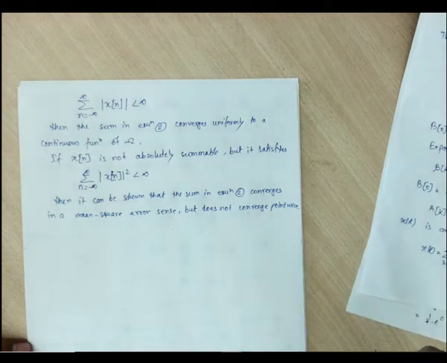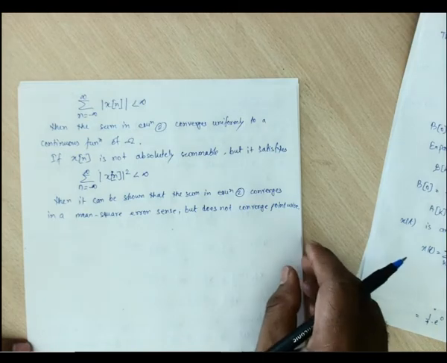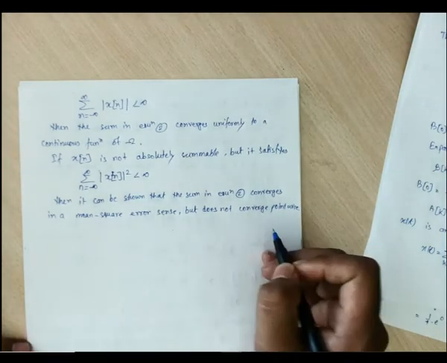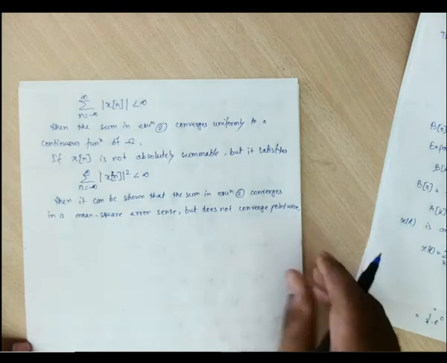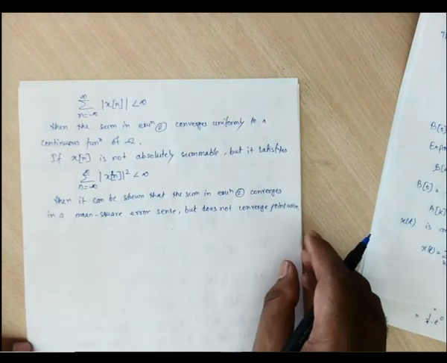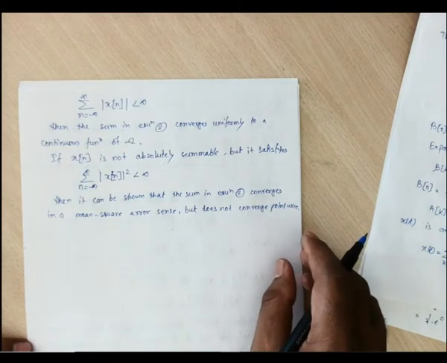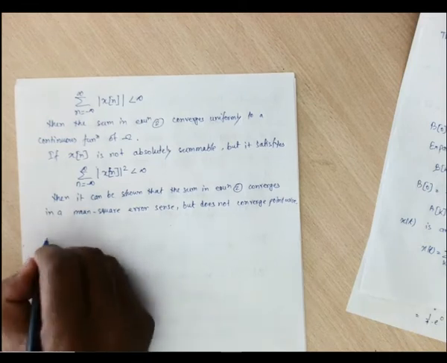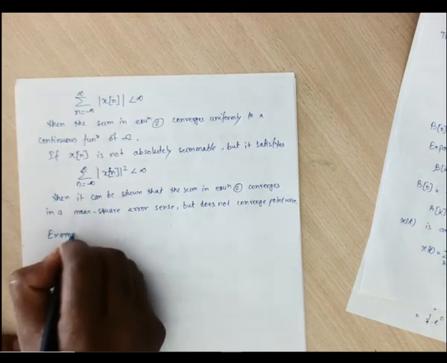In a mean square error sense, but does not converge pointwise. Means on the n axis, at every point it may not converge, but it can converge in mean square error sense. Now let us take an example, and that will be more clear.